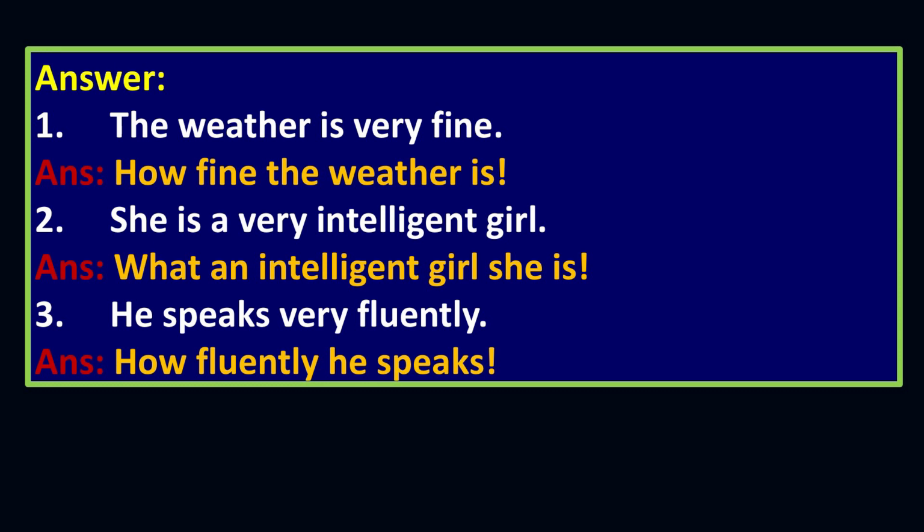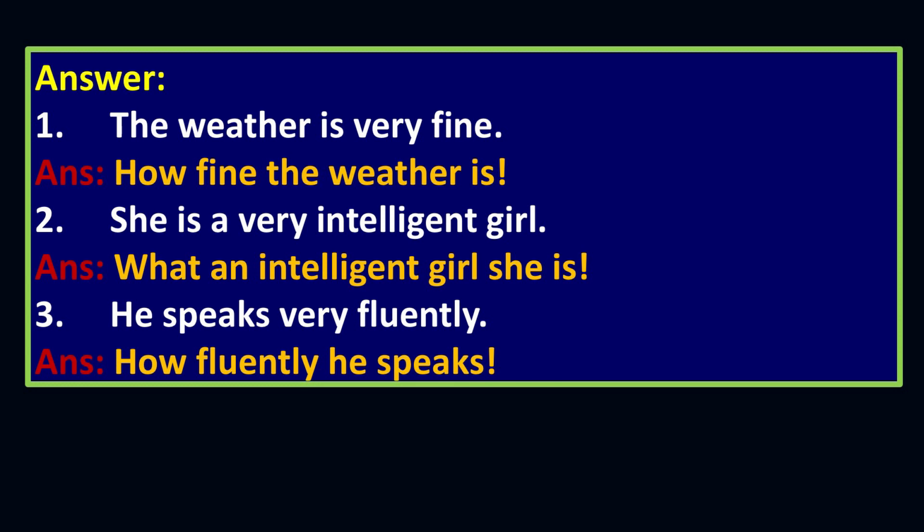So, in place of very you just use how, then how fine the weather is, that is the way you can use. If there is no a or an. If there is a or an, what will happen? She is a very intelligent girl, right. There is an article, and if you have an article, then you have to avoid very and start from the article. Because there is intelligent and very is left out, we can say what an intelligent girl she is.